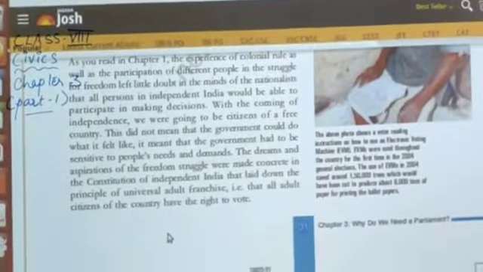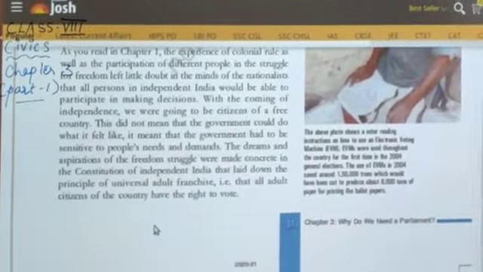So this was the introduction and the beginning of our third chapter,